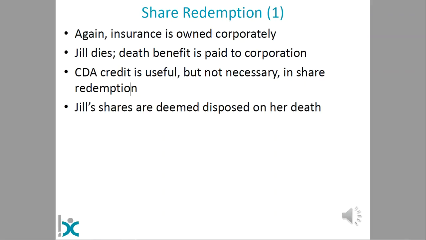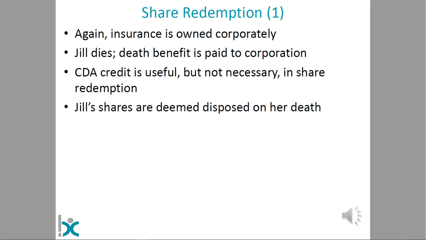Now, Jill dies, death benefit is paid to the corporation. We may or may not have a capital dividend account applied in this case. It's useful to have it, but a share redemption agreement can work without the capital dividend account. As we've seen previously, when Jill dies, Section 70 of the Income Tax Act calls for a deemed disposition of her shares. So her terminal tax return will show a $1 million capital gain, which may or may not be offset by the lifetime capital gains exemption.